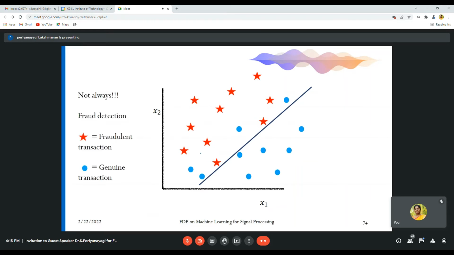So this is called fraud detection, that is, fraudulent transactions. If you shift that line downwards, then the star is nothing but a fraudulent transaction. And instead of lotus and rose, here you can call them fraudulent transaction and genuine transaction. The things below this line are genuine transactions. These are fraudulent transactions.